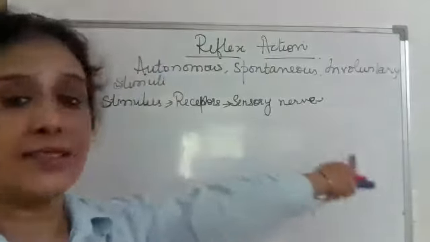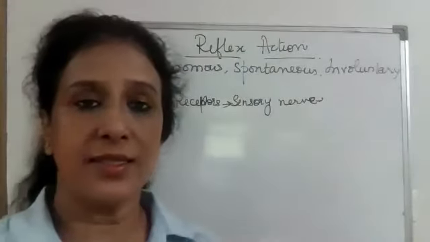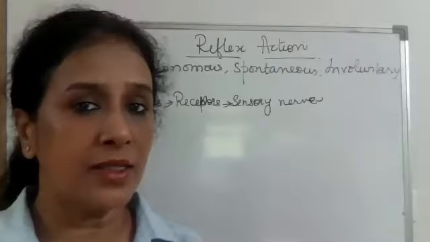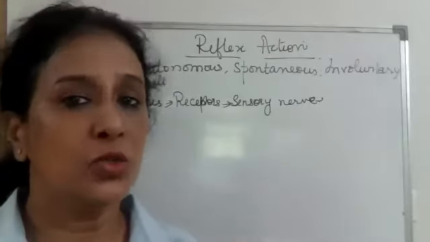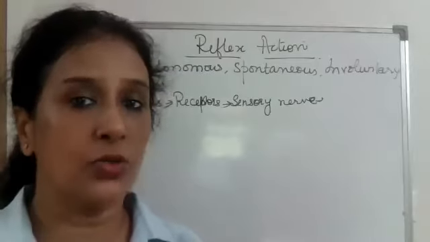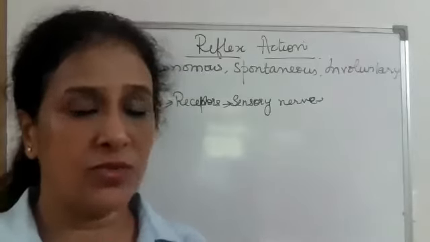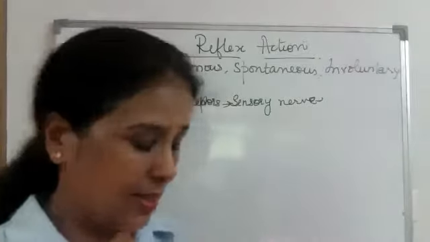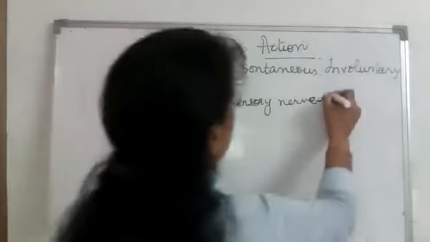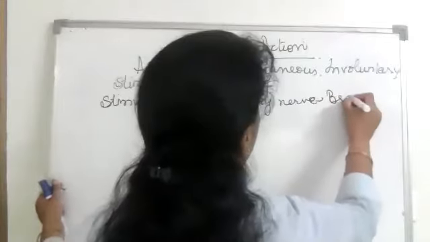Now what is a sensory nerve? A sensory nerve is that nerve which carries impulse from the receptor to the brain or to the CNS, because we know that CNS includes the spinal cord also. So this sensory nerve carries it to the brain.